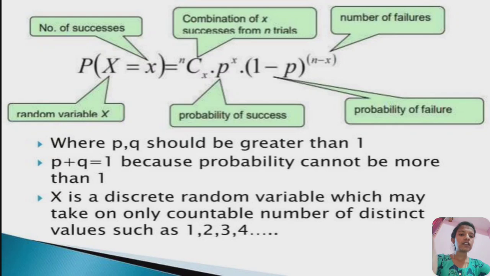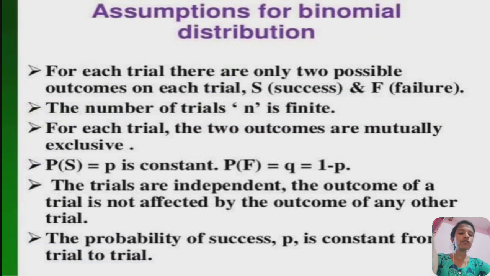X is a discrete random variable which may take on only a countable number of distinct values, such as 1, 2, 3, 4. Assumptions for binomial distribution. For each trial, there are only two possible outcomes, S and F. S is success, F is failure.